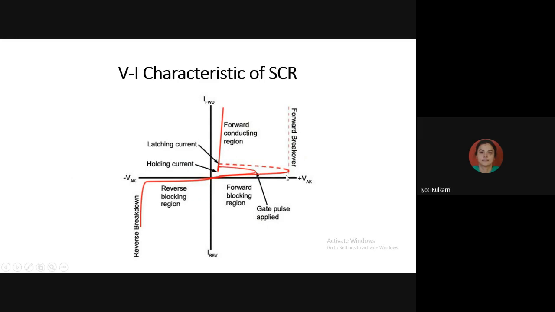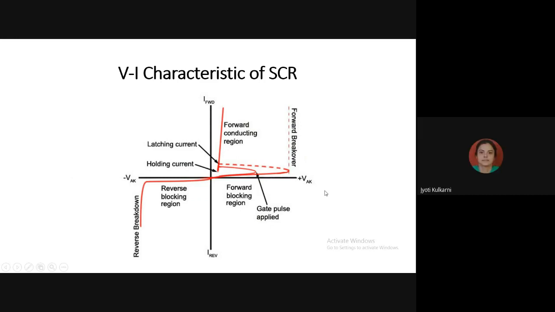So what is the relation between breakover voltage and gate current? Inversely proportional or directly proportional? What is your guess? See, for 1 milliampere gate current, forward breakover voltage is 10 volt. And for 100 milliampere gate current, forward breakover voltage is 5 volt. So as I am increasing gate current, forward breakover voltage is going to reduce or increase? Reduce. So they are directly proportional or inversely proportional? Inversely proportional. Very good. Okay.